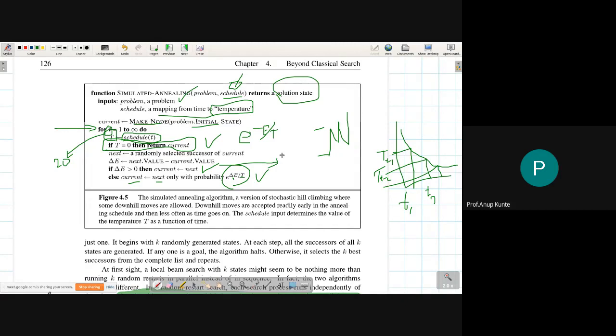Is uphill. Okay, I'm not able to write. Let me take a chance. So this is uphill move, which is what we did in the actual algorithm of hill climbing. And this particular move here, this one here is downhill move. So we are allowing my algorithm to go downhill sometimes. Why I'm allowing it to go downhill? Because going downhill sometimes gives you a way to navigate